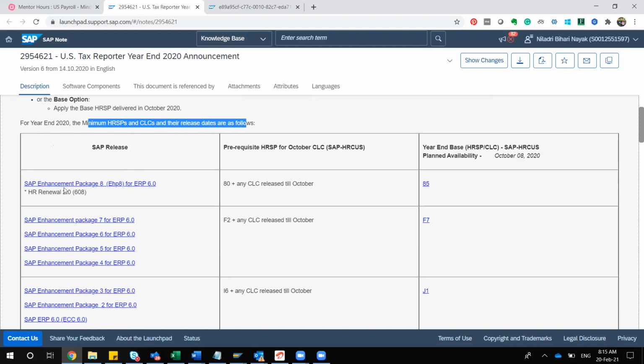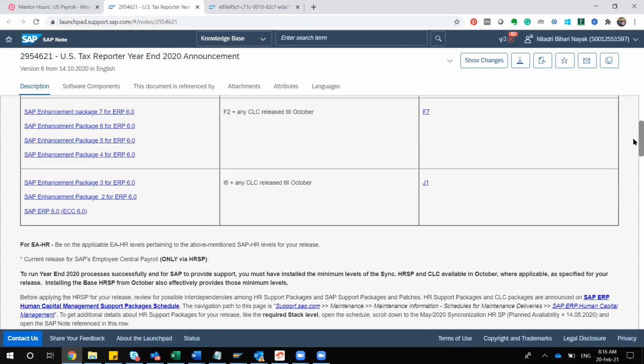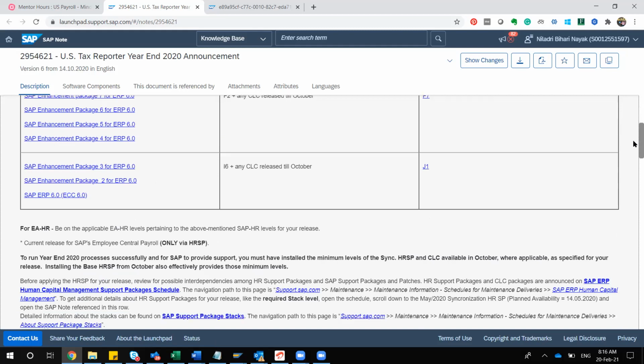Let's say you have an HR renewal or ESP 8 package, then you have to go for this particular line item. Similarly, this is not your area, because mostly customers are now on 7 or 8, not before that. So for 7 or 8 you just go for that, and whatever the availability, you can go through that particular document and check these details with your Basis. So the functional consultant, your work starts where I will just tell you.